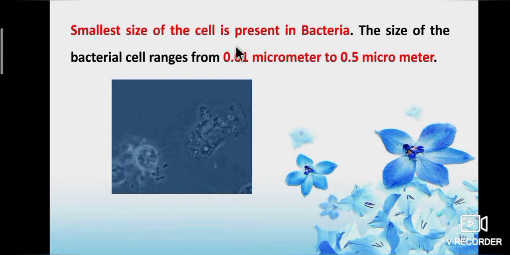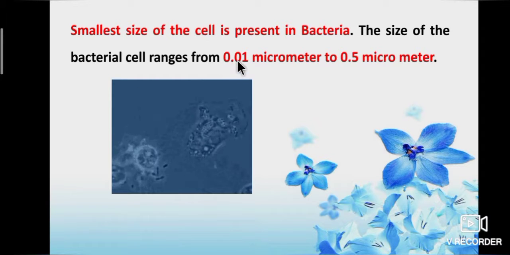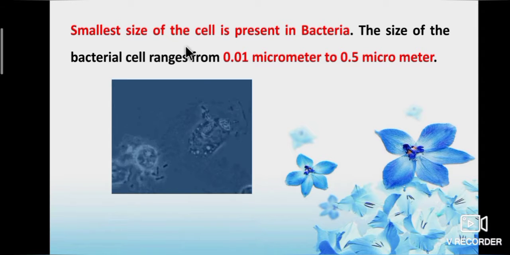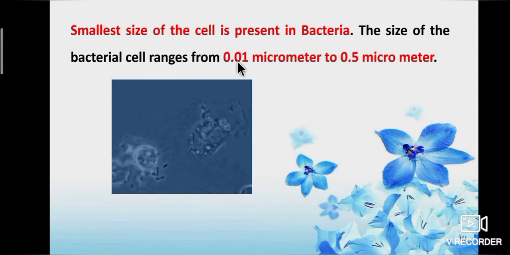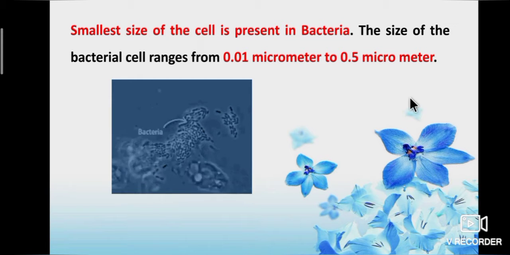The smallest size of the cell is present in bacteria. The size of the bacterial cell ranges from 0.01 micrometer to 0.5 micrometer.